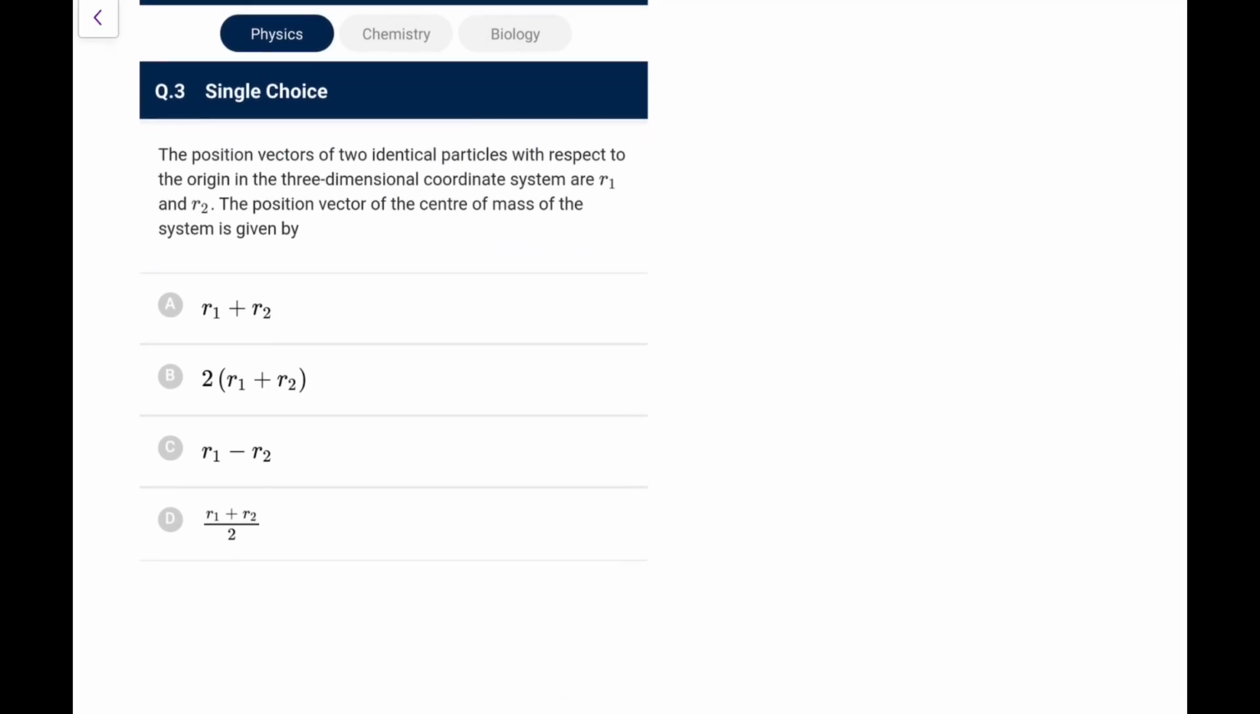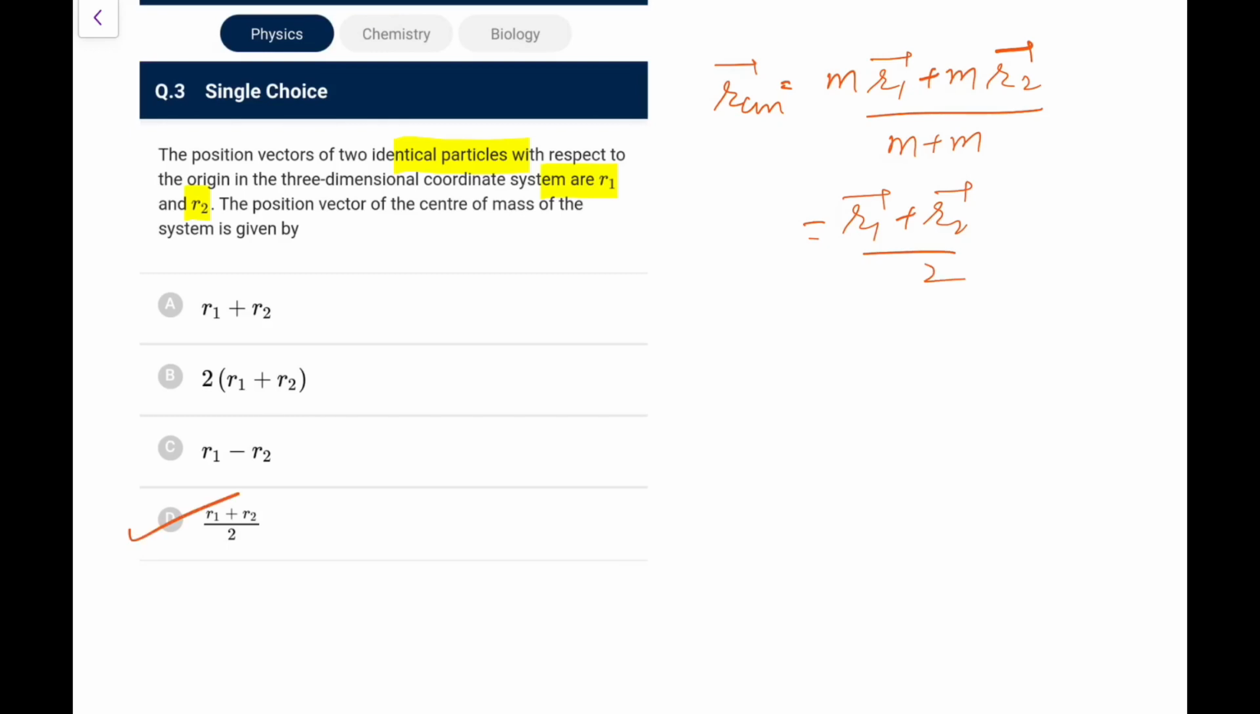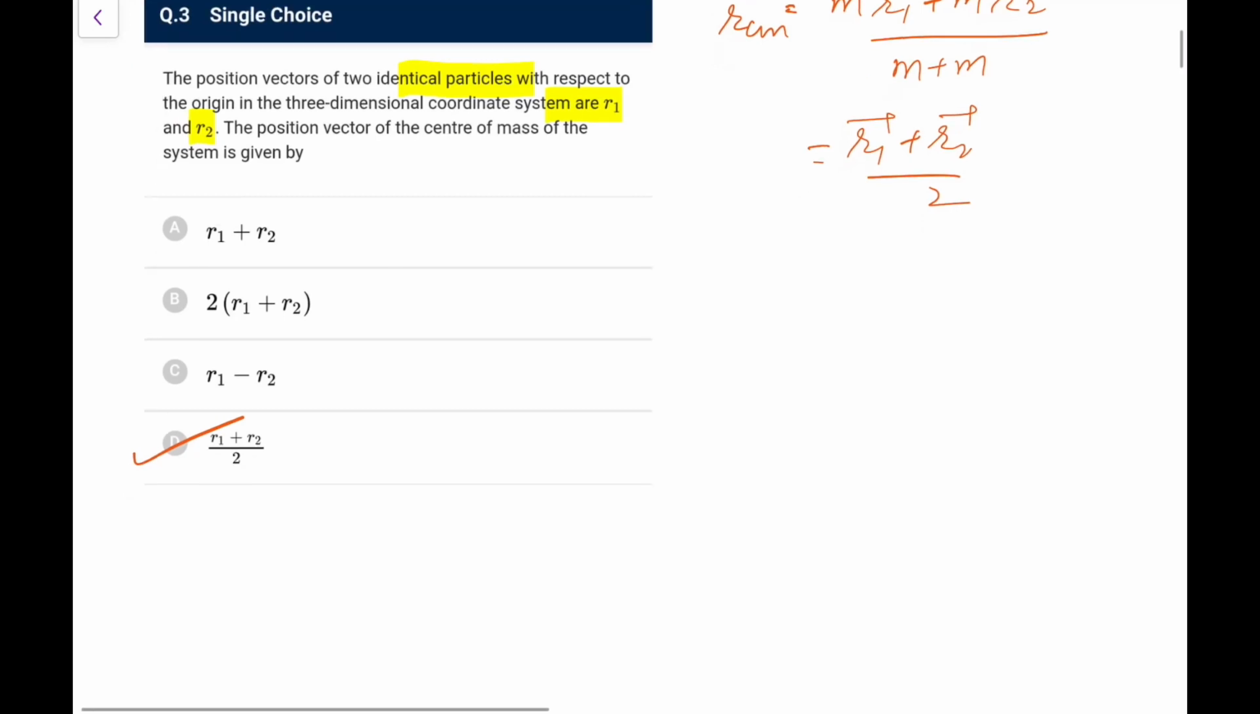Okay. The position vectors of two identical particles with respect to the origin in a 3D system are R1 and R2. What is the position vector of the center of mass? Because they are identical, I can directly say their mass is the same. So let's say the mass of both is m. That would be m times R1 plus m times R2 divided by m plus m, that is 2m. So it comes out as R1 vector plus R2 vector divided by 2. So it would be option D. This is D1, yes, it should be with the vector sign.